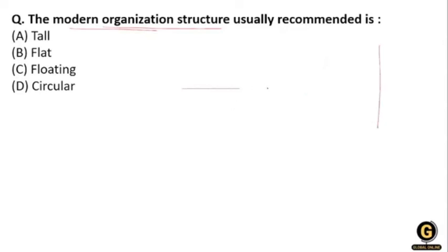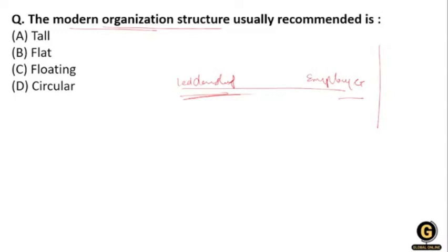Flat means every rule and regulation is the same for all, with few middle managers between the leadership and employees, so it applies to all levels.